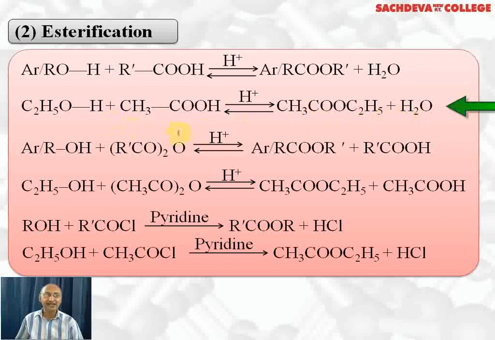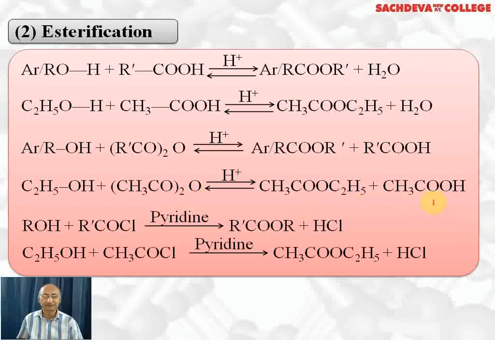It is surprising that the OH of the acid is removed and the H of the alcohol is removed in esterification. The reason is that first protonation of the acid takes place, then water goes away and the acetyl carbocation reacts with the ethoxide ion to form ester. Again, instead of acetic acid or carboxylic acid, we can use acetic anhydride to get ester. The reaction is the same. Alcohol reacts with acetic anhydride to form an ester. The side product is carboxylic acid. Let's take a specific example. C2H5OH reacts with acetic anhydride, or ethanoic anhydride, to form ethyl acetate or ethyl ethanoate,